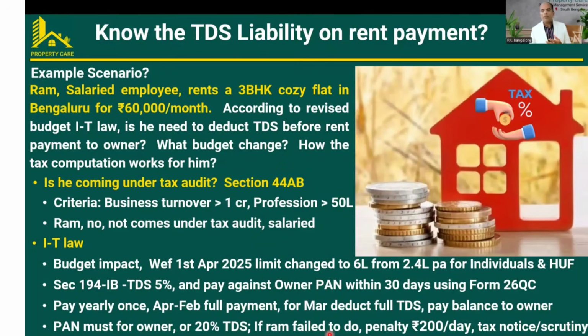And if the tenant fails to do so, the penalty will be 200 per day until he files this 26QC. So this is the tenant's responsibility before paying the owner. Otherwise, the tax invoice will come to both of them, or a scrutiny will be issued against both people. So the income tax department suspects that something is going wrong. They send a scrutiny of all the incomes and expenses, and they have to prove that to the income tax department.